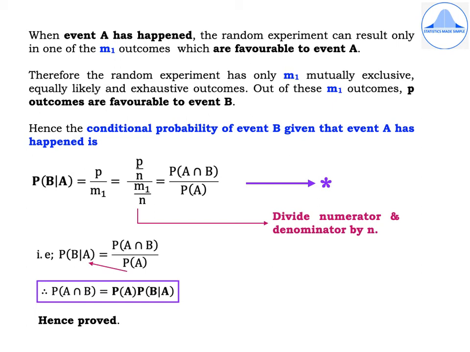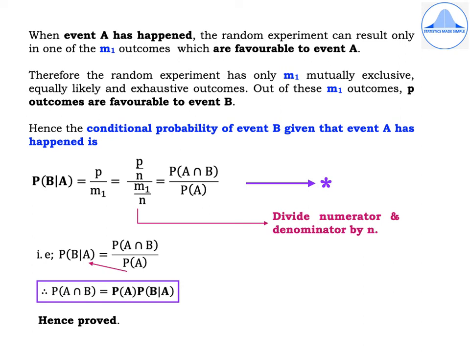Which is equal to, now you have to divide the numerator and denominator by n, which I have highlighted in pink color by the arrow. So you get p by n whole divided by m1 by n. Now what is p by n? It is the probability of A intersection B, divided by m1 by n, which is nothing but P of A. This expression I have highlighted in purple color with an asterisk.